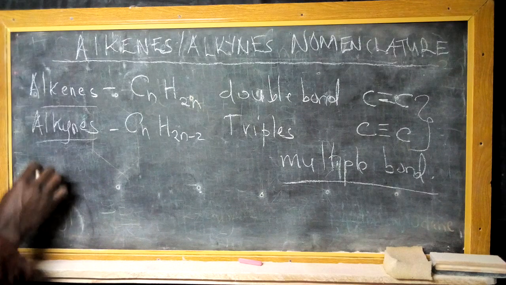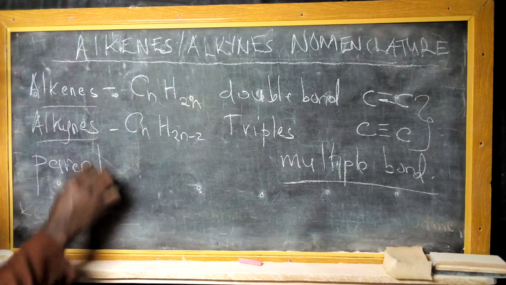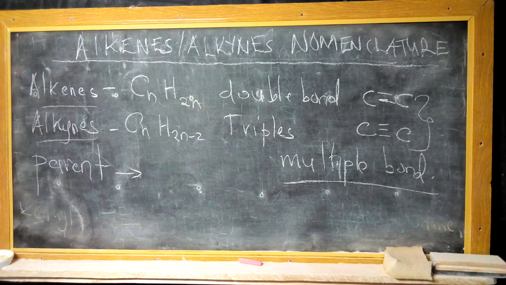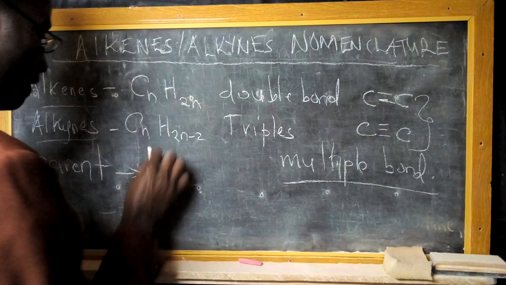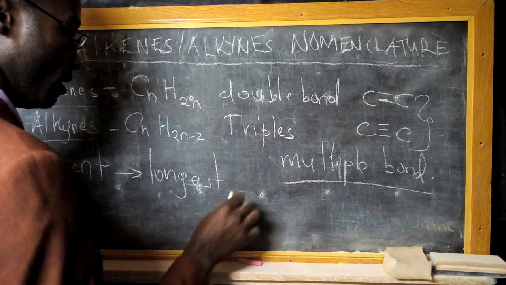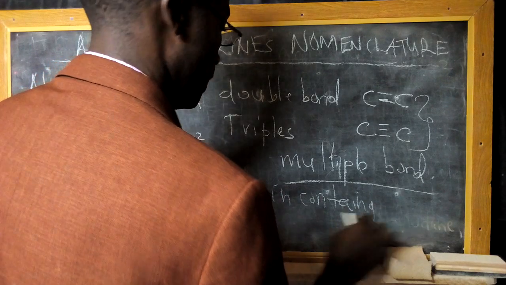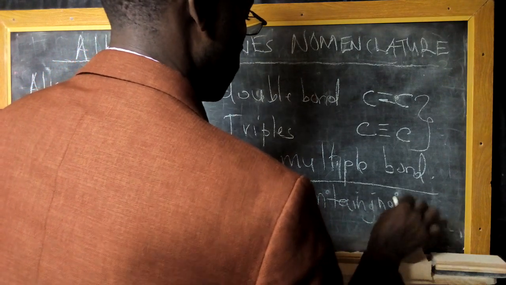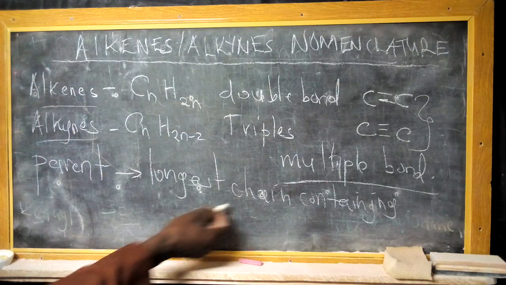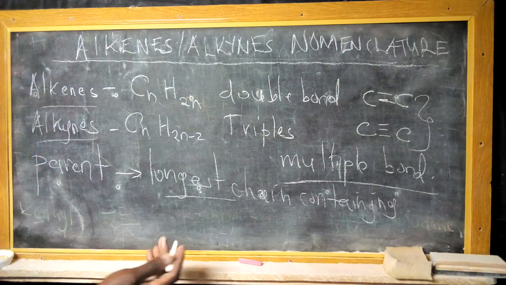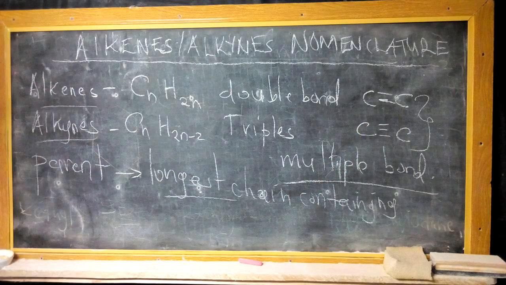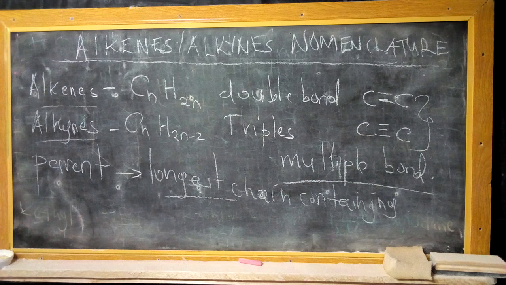Now, in naming them, we said that the parent name is derived from the parent alkane group. And the longest chain, that is the longest carbon chain containing the double or the triple bond, in this case is the one that we are going to consider. So in naming of alkenes and alkynes, we are going to consider the longest parent chain that consists of either a double or a triple bond. So that is the first case.